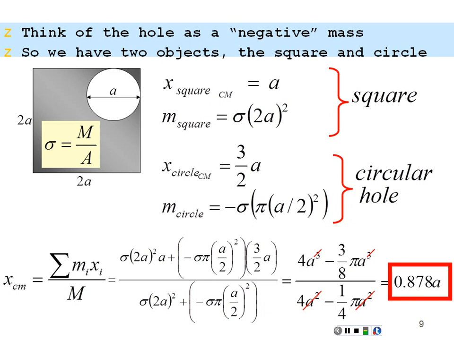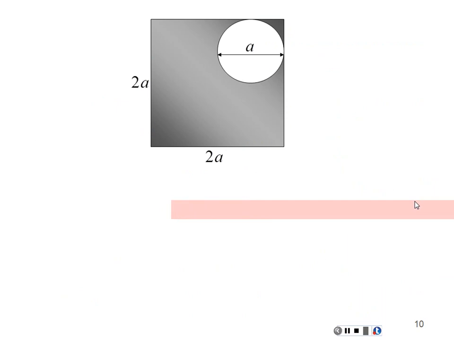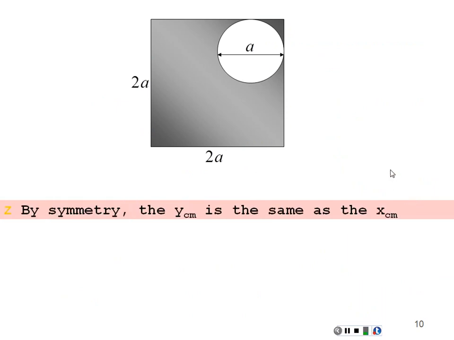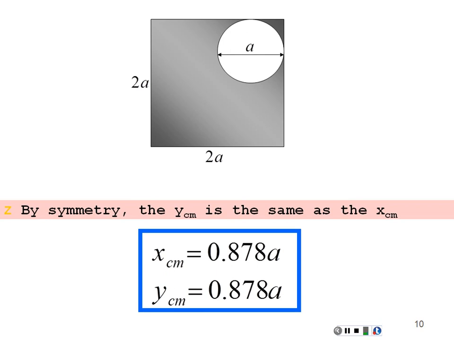How about that? If I had the full square to begin with, its center of mass would be right in the center at a. Since I put the hole in there, the center of mass shifted over a little bit to 0.878a. This object is symmetric in terms of x versus y, so the location of the center of mass in the y direction will be the same as in the x direction. So they both will be at 0.878a. If I found the intersection of those locations, x and y, there would be my center of mass.